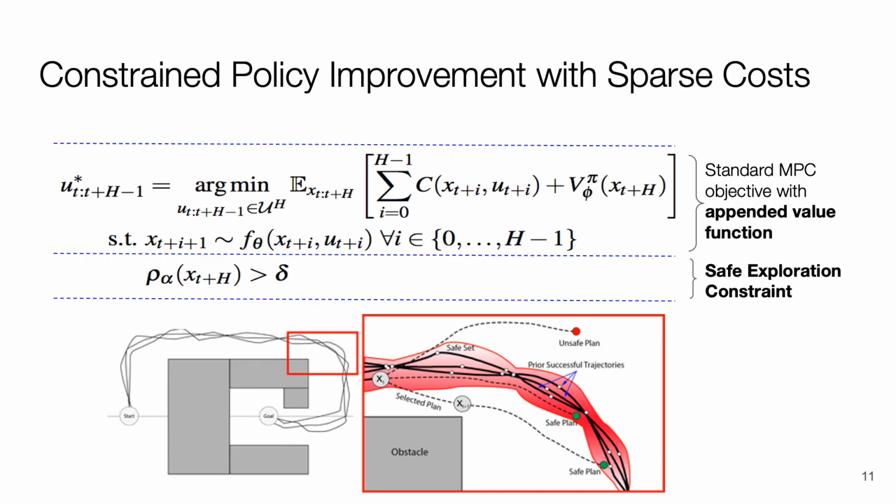So far, we have discussed how SAVED handles sparse cost by fitting a value function that is used as a terminal cost in the MPC planning problem. We've also discussed how SAVED has a terminal state constraint that requires the last state in the plan to robustly fall in a region with sufficient probability of task completion. Now we will discuss how this constraint and user-specified chance constraints are enforced by leveraging model uncertainty estimates.